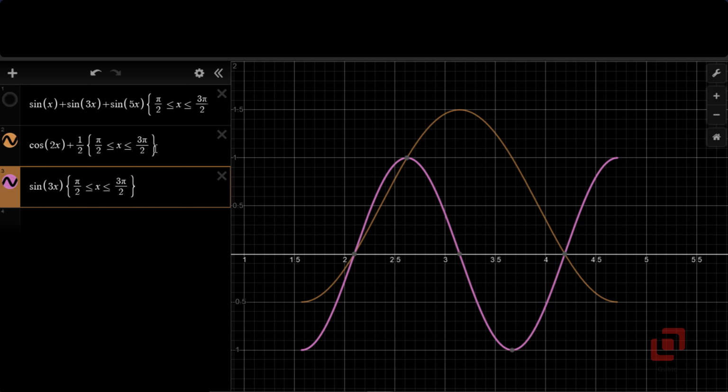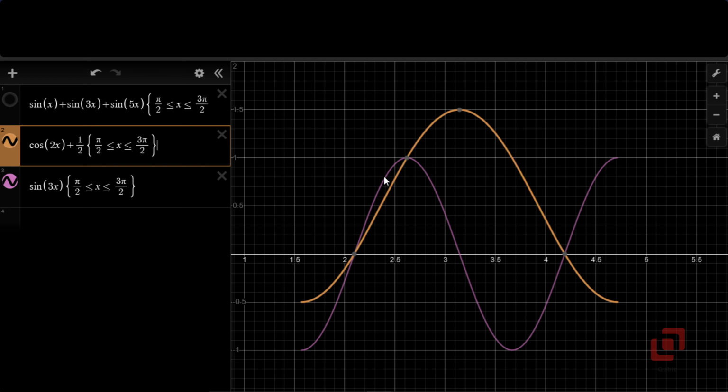In the interval pi by 2 to 3 pi by 2, there are two common solutions, 2 pi by 3 and 4 pi by 3, where the pink graph of sin 3x and the orange graph of cos 2x plus 1 by 2 intersect each other, as well as they intersect the x-axis. They also intersect here, but we are not interested in that point.